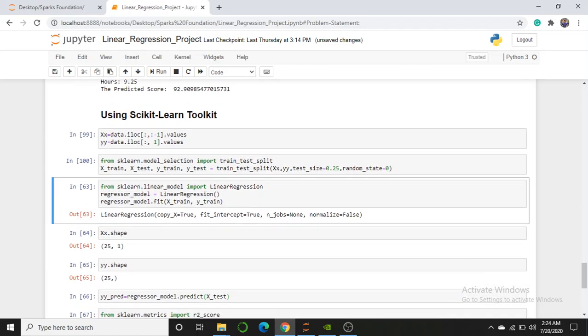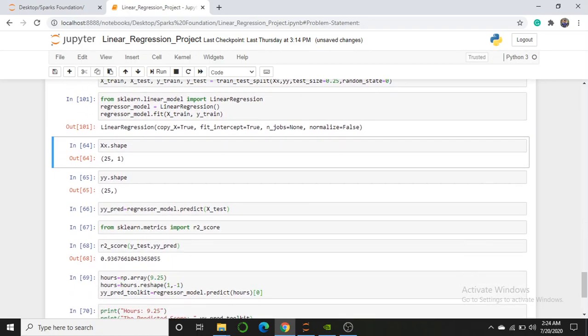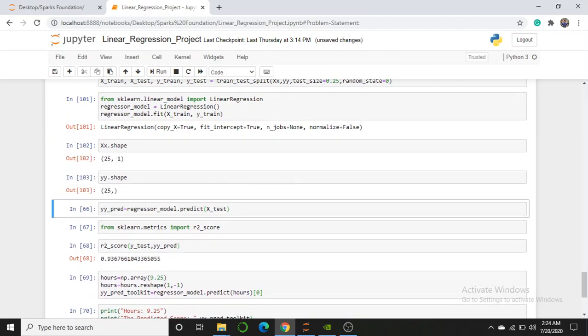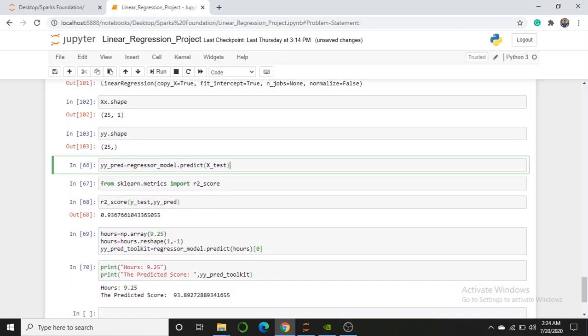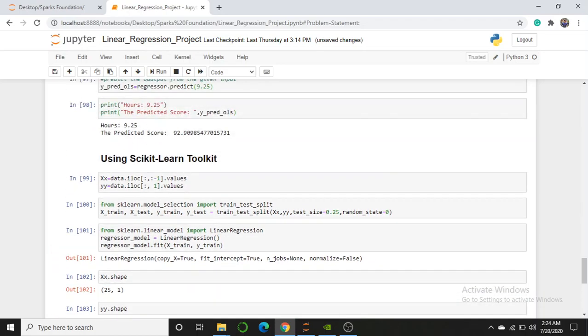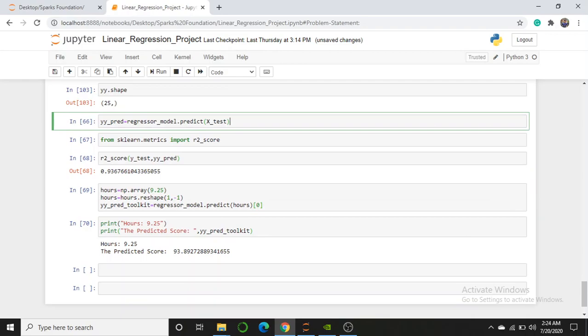After that I have linear regression, again from the linear model of sklearn. Then I have fitted it. After that I checked the shape, and then I predicted my value, that is, on x test. I have passed that, and sorry, I forgot to mention that I have 75% of my dataset as training and 25% as testing, that is, test size is 0.25. So I have tested on the testing area and passed it to predict.